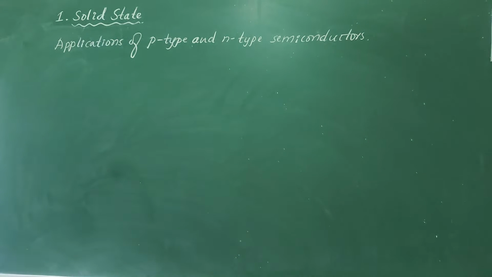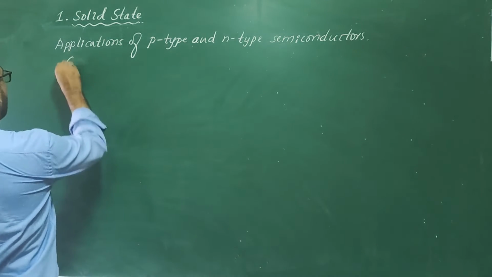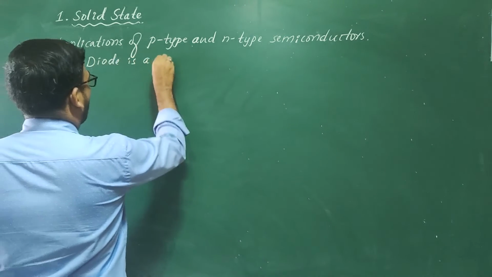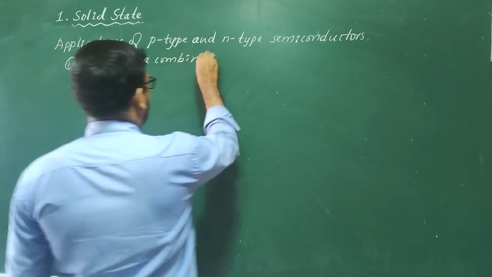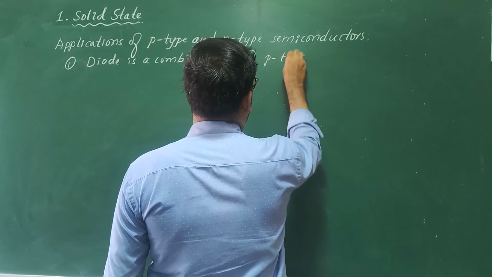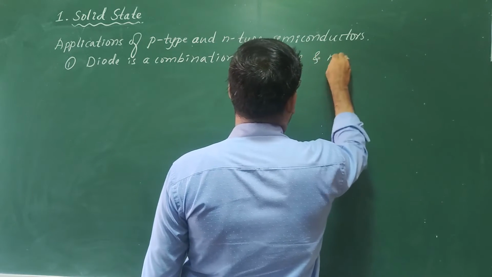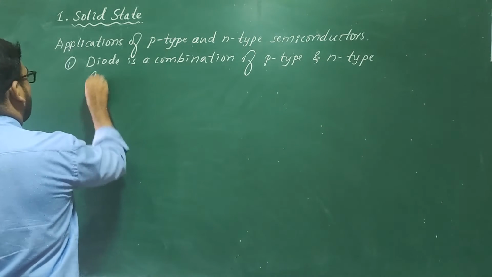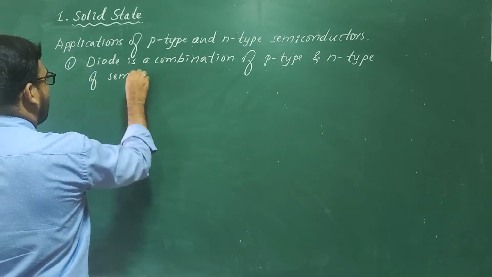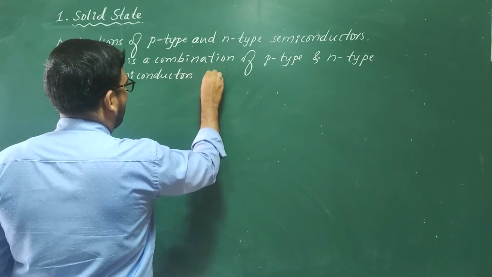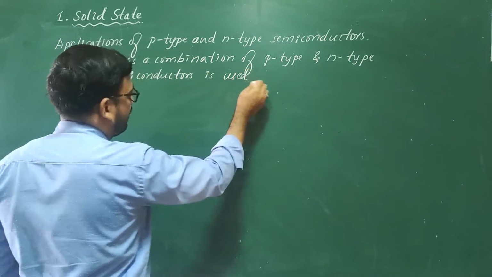The first one is the diode, a combination of p-type and n-type semiconductors, used as a rectifier.